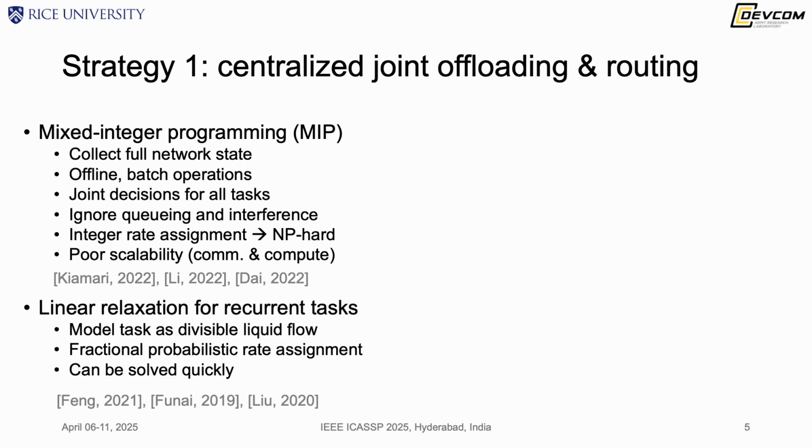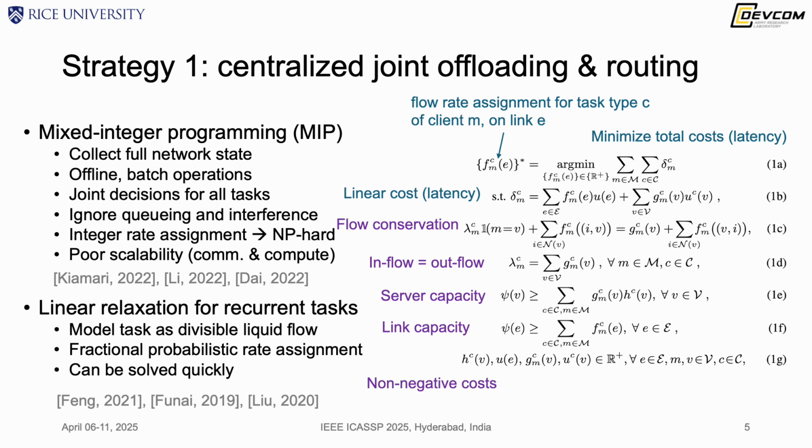Luckily, we can relax this formulation to a linear program for our recurrent tasks. By considering a task as a divisible liquid flow, we can assign fractional rates as a probabilistic scheme for each task. Now this linear program can be solved quickly. For example, we have this formulation here. We're going to minimize the total cost, such as latency or makespan, by optimizing the flow rate assignment. Here, the cost of each task is linear.